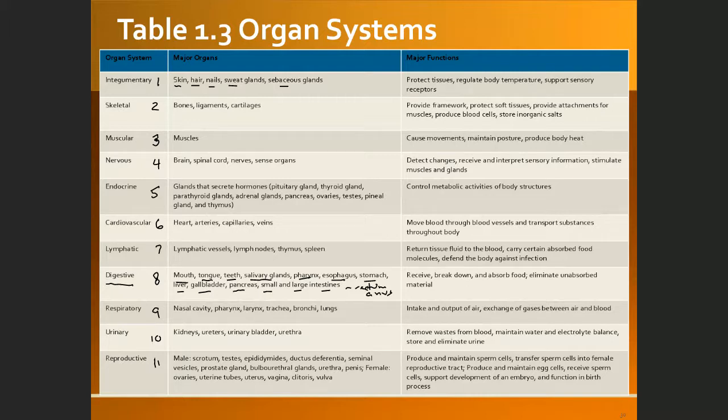The second is the skeletal system, which consists of organs called bones. There are 206 bones that make this skeletal system. Each bone has a name. What is the function? The function is to provide the framework, protect the soft tissues, provide attachment for muscles for movement, produce blood cells, and also store some inorganic salts like calcium. So that's the skeletal system.